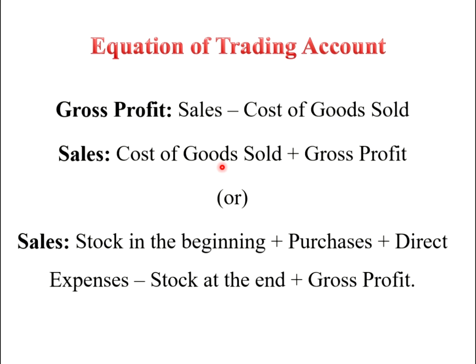How can we calculate the cost of goods sold? That is stock in the beginning plus purchases plus direct expenses minus stock at the end. Then gross profit. This is the equation of the trading account. Gross profit is equal to sales minus cost of goods sold, or sales is equal to cost of goods sold plus gross profit. What is meant by cost of goods sold? It is the cost of manufacturing that sold goods.